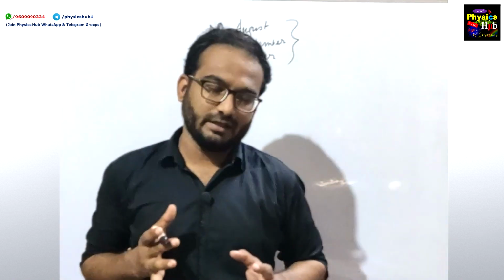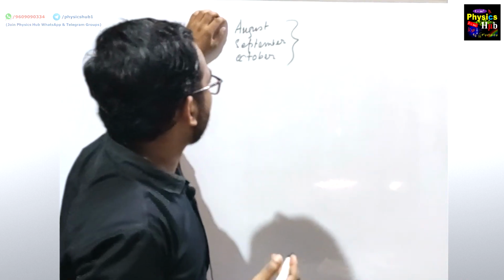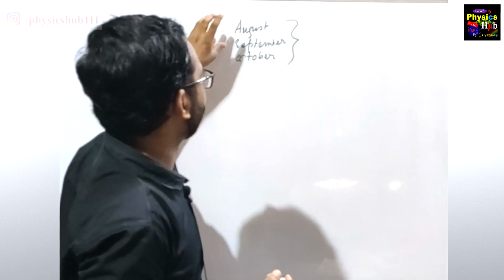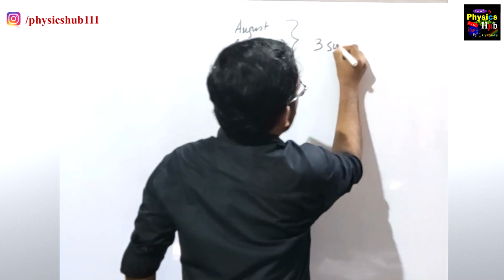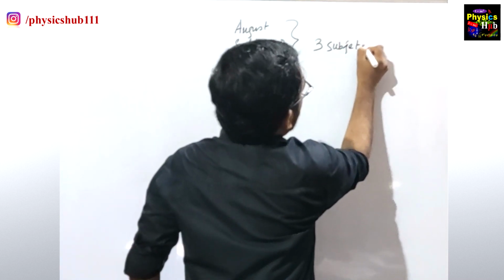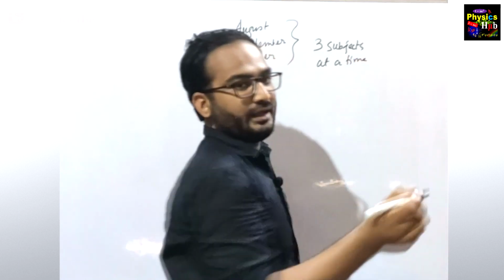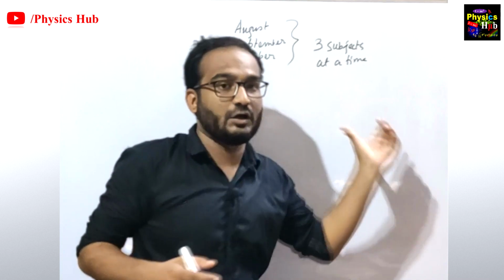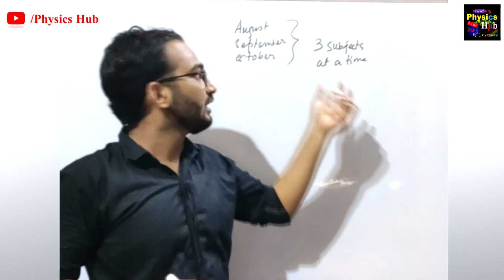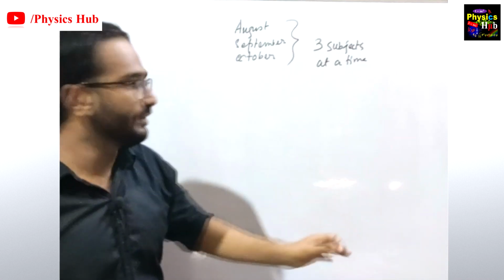Now let us go a little deeper into the strategy and tips. Try to complete the whole syllabus by the end of October. In August, September and October, you can take 3 subjects at a time. It's your choice how many subjects you take from your strong portion and how many from the weak portions. But 3 subjects at a time, and by the end of October your whole syllabus should be covered.